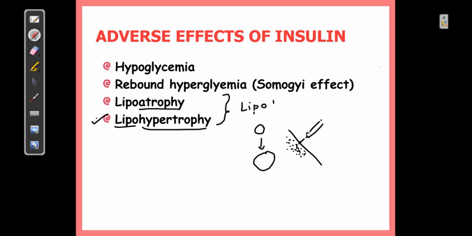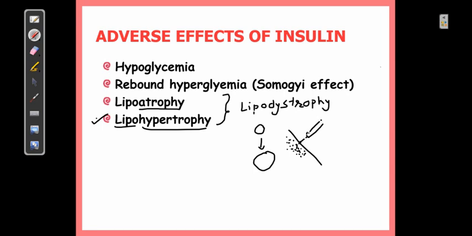But then why lipoatrophy? Remember, lipoatrophy is because of antigenic action, say for example, if you are taking insulin from an animal source, or in case of genetic engineering also, we are doing lots of modification in the sequence of the peptide.